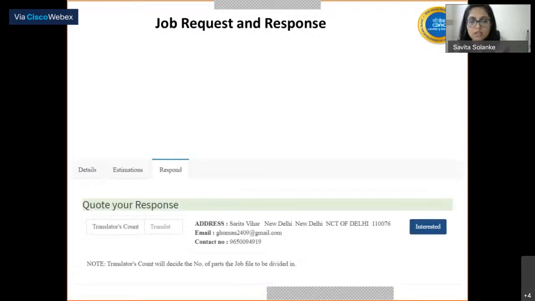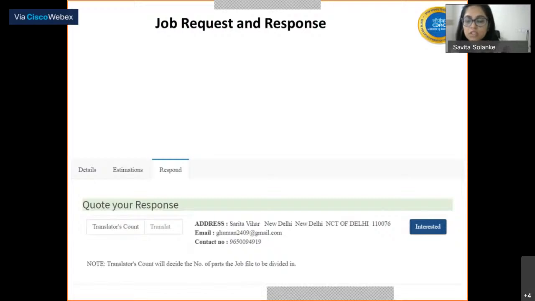So this is a snapshot of when a job is being published. The translation agency will get a tab in which he can click on the interest button, and he can raise his hand to a particular website authority, showing that he is interested to undertake this job. Here there is a parameter called translation count.